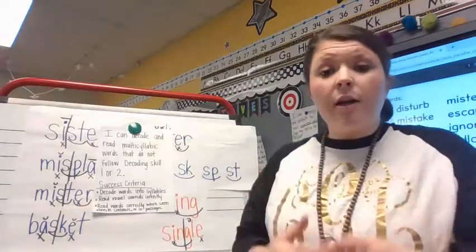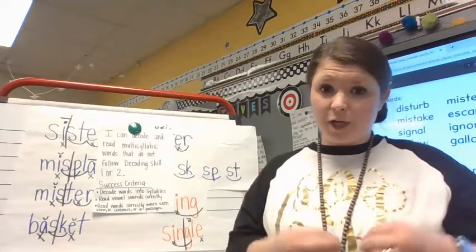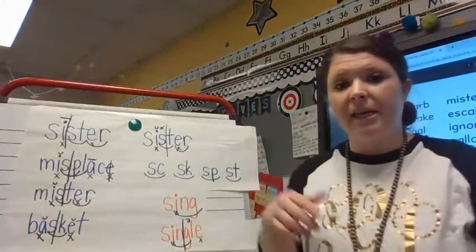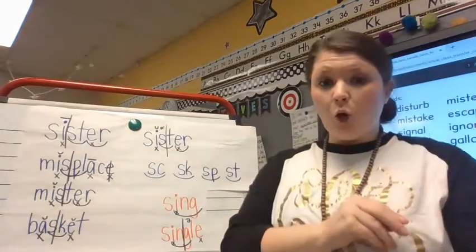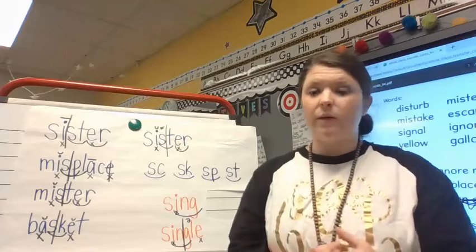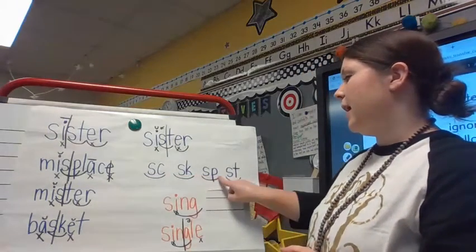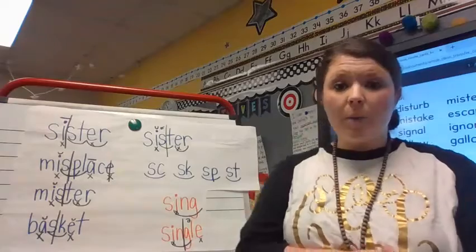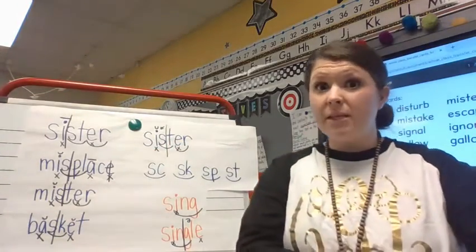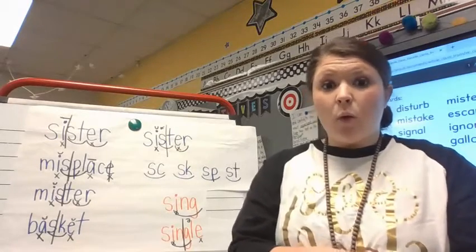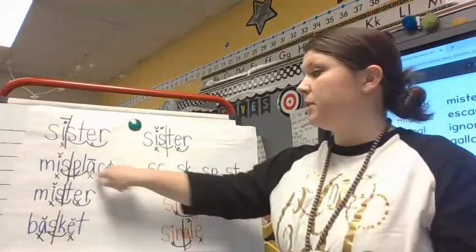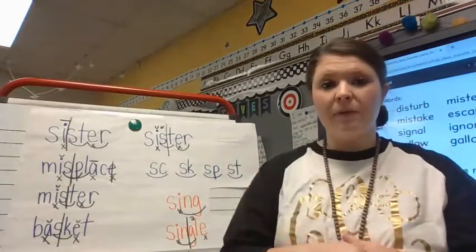These words, though, are not going to follow our normal decoding rules, so we have to know how to decode these words, okay? All right, so we have been looking at blends that will split. In decoding skill 1, it taught us that blends would stay together. But here are 4 common blends that will split: SC, SK, SP, and ST, like in sister. Whenever we have the prefix mis or dis at the beginning of a word, and it's followed by that consonant that would make it a blend, it will also split, like in misplace or mister, okay?